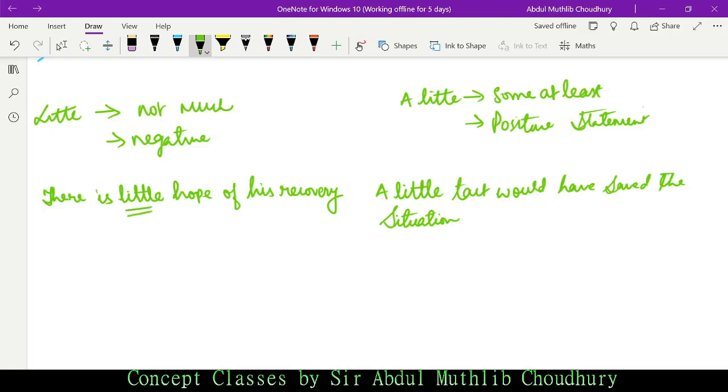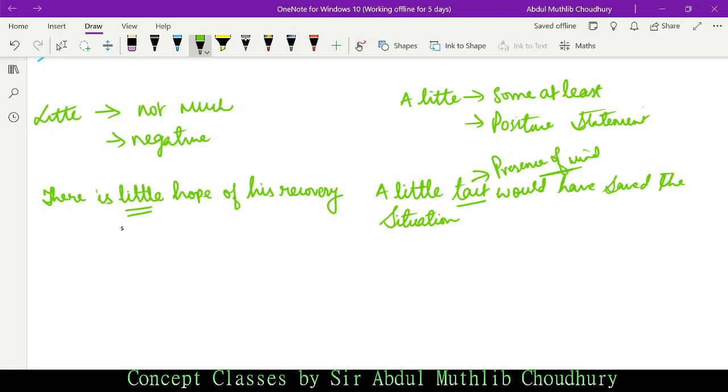And in case of positive statement, a little tact would have saved the situation. Tact means, say, presence of mind, or someone using his or her mind to the fullest potential to come out of a situation. Is it positive or negative?